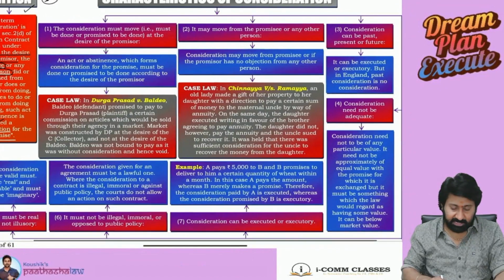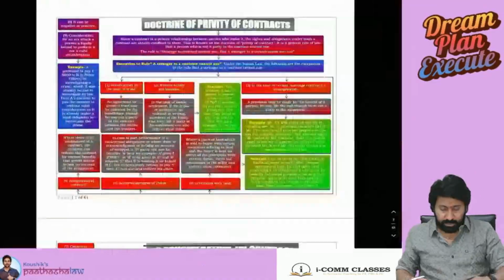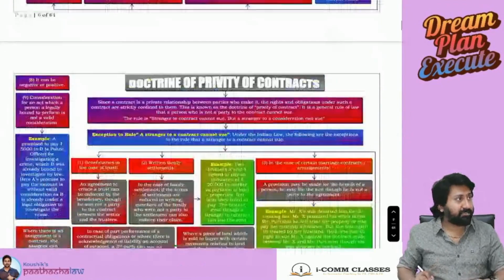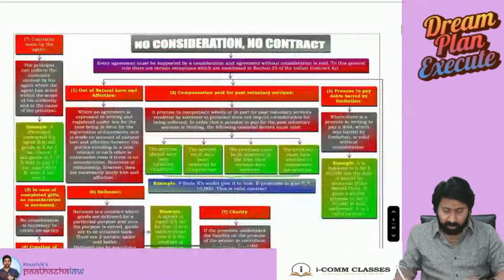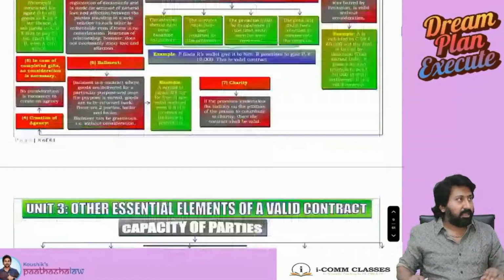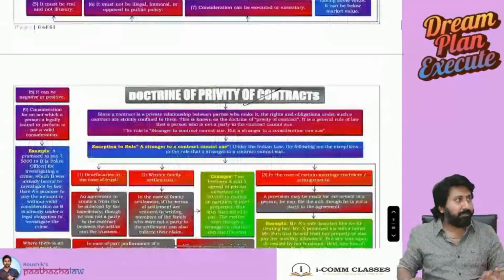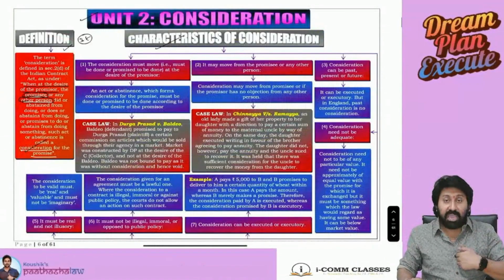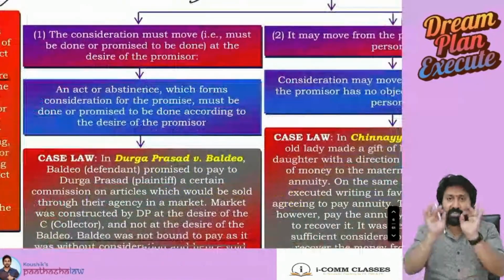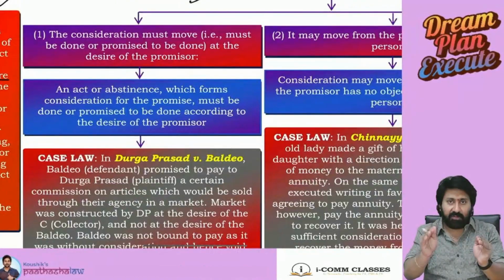Okay, let's start. Consideration chapter: characteristics of consideration, first one. Doctrine of privity of contract, second one. No consideration, no contract, third one. That's all. If you study these three properly, I am giving you a 1000% guarantee, you will get full marks in the exam. Okay, let's see. I will continue fast, please listen carefully.